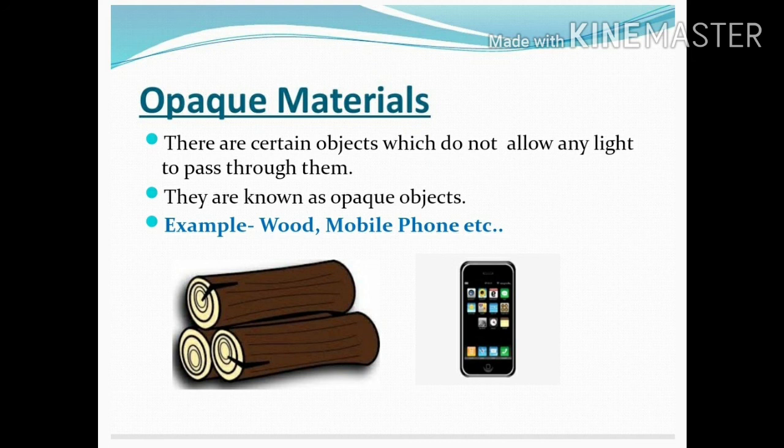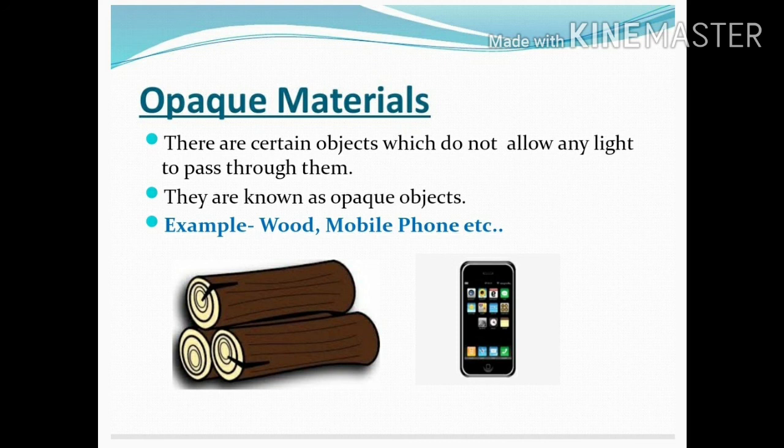So this is all we have in this chapter, light. Before concluding this chapter, let's revise what we have learned. First of all, we have learned that light travels in a straight line, and when it hits any object or something comes in the way, it reflects, and some light is absorbed and some light reaches us.